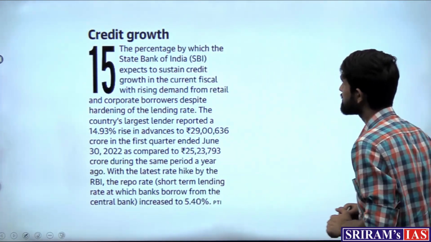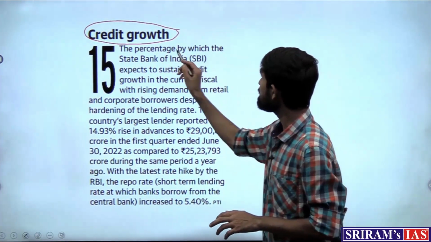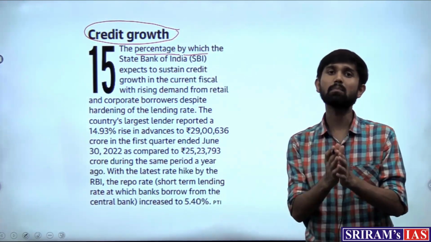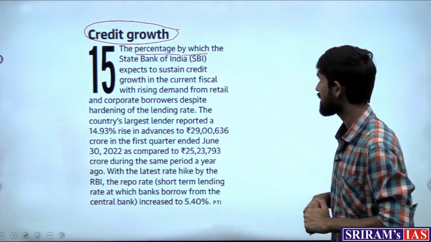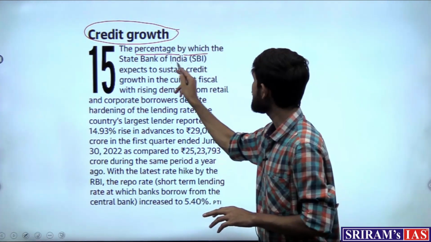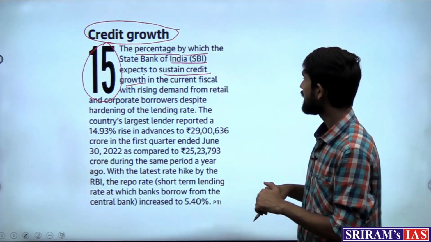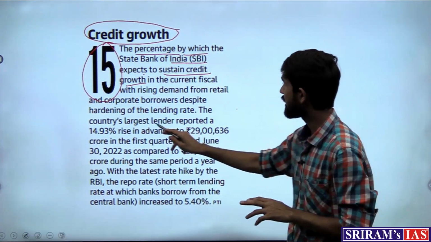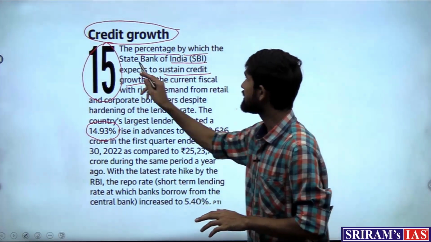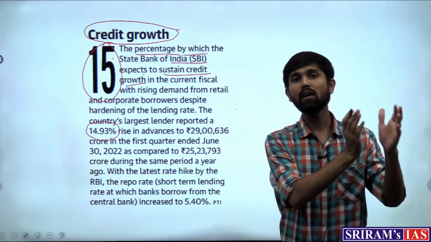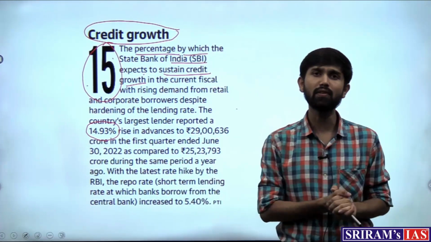Now the next article, which features in the newspaper, is about credit growth, which says that 15% is the growth by which the State Bank is expecting its credit growth to rise. Now why have we chosen this article? This article says that SBI expects to sustain 15% credit growth. Earlier, in the month of July, the credit growth was 14.93%. And in the upcoming month, the SBI is speculating that it will increase the credit growth to 15%. It will achieve higher credit growth.